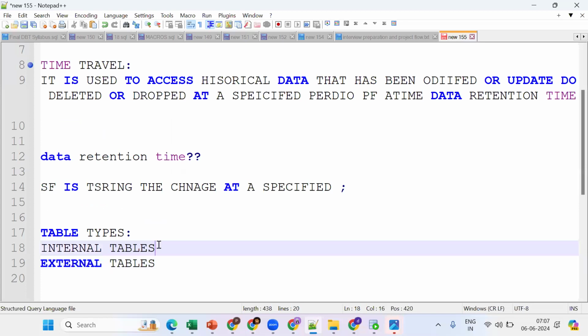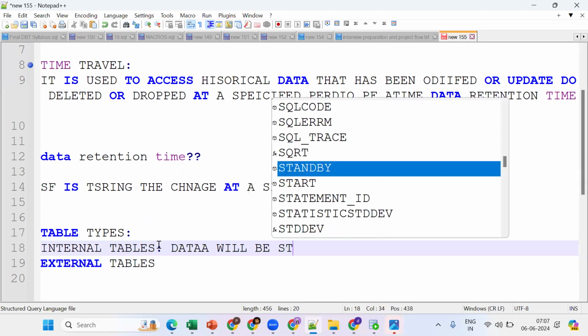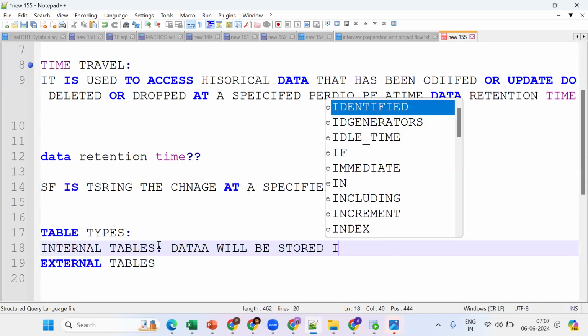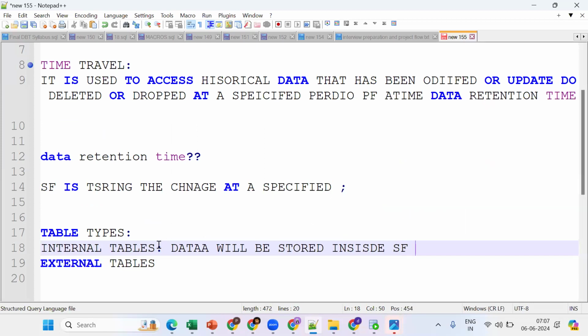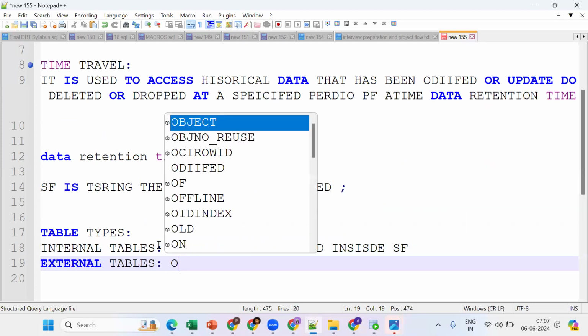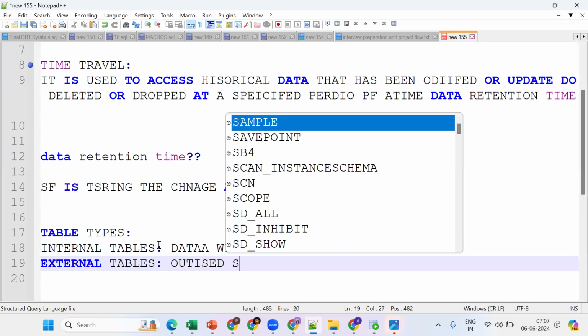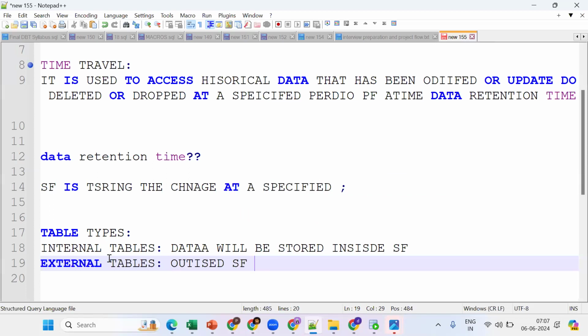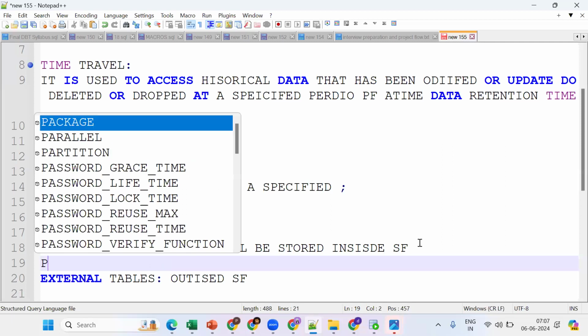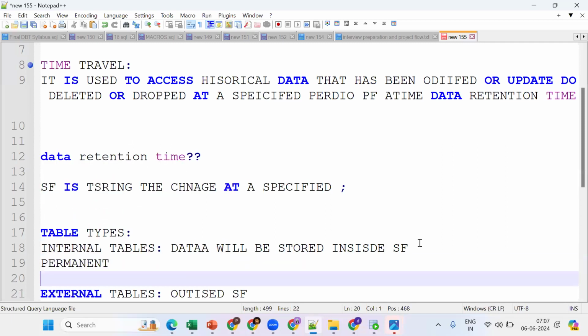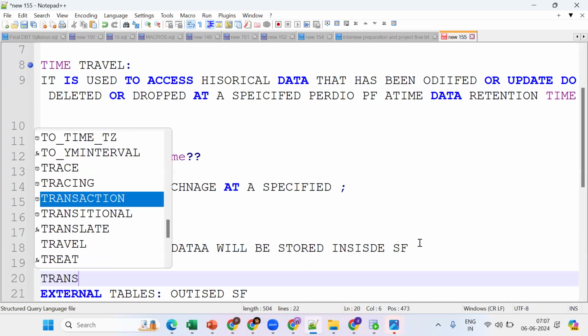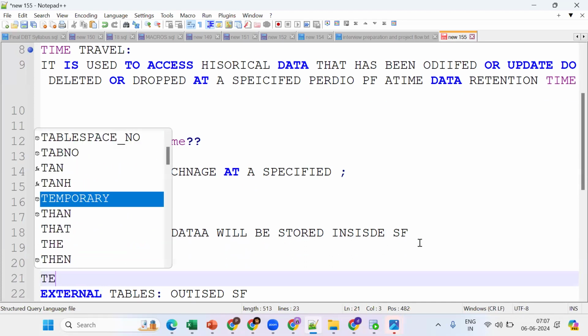What are internal tables? Internal tables are where the data will be stored inside Snowflake. We'll see external tables later, where the data is stored outside Snowflake. Again, internal tables are divided into permanent tables, transient tables, and temporary tables.